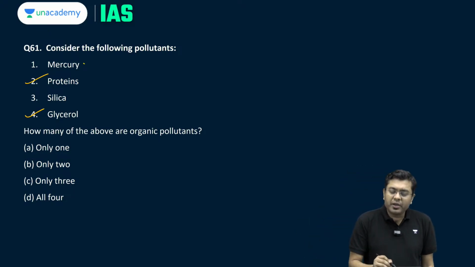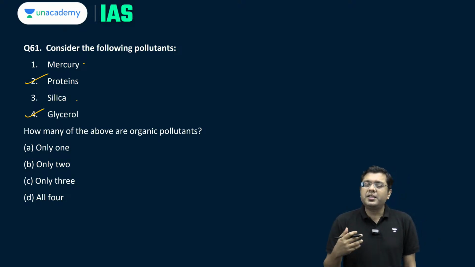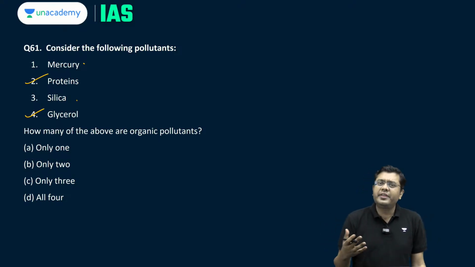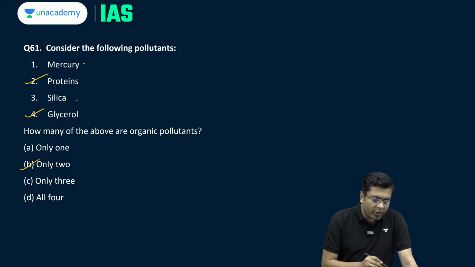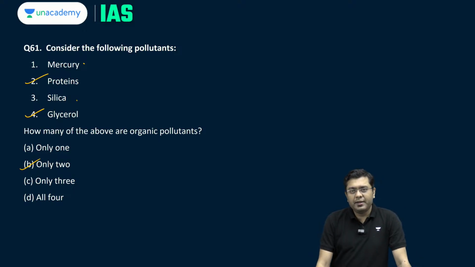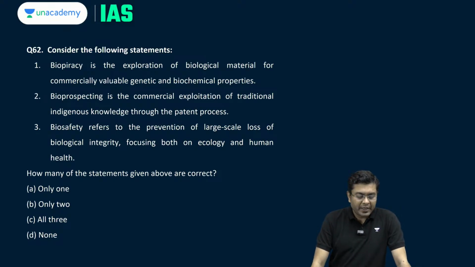When we talk about mercury and silica, they are largely natural in terms of, or they have a natural source. They are not produced by organisms out there. So, how many of the above are organic pollutants? The answer is B, that is only 2. Now, consider the following statements. It is about biopiracy, bioprospecting and biosafety.